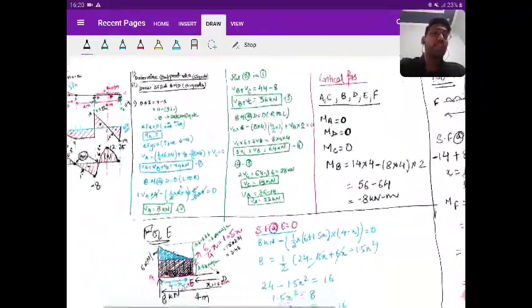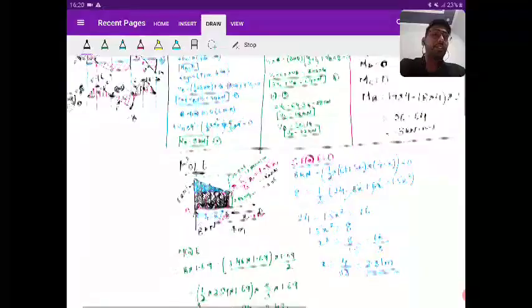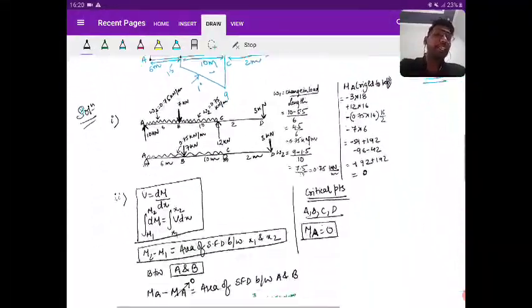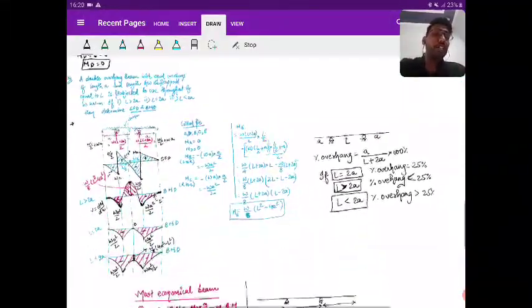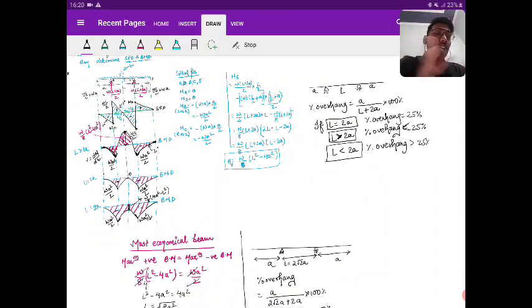So in today's class, we have learned 3 questions, but all the 3 questions are very good, very high level questions, right? We have seen the application part, and we have seen another way of analyzing the overhang beam when subjected to UDL, right? So that's all from the SFD and BMD.